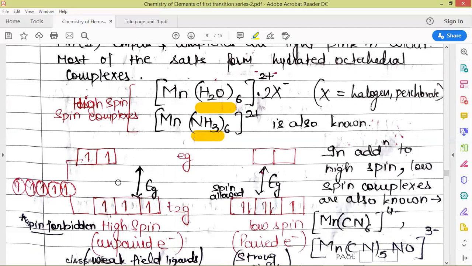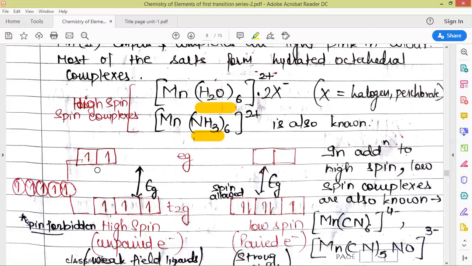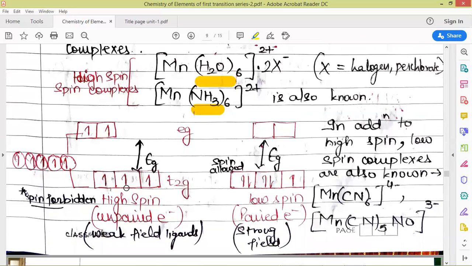And when strong field ligands approach any metal, what happens is high spin complexes are obtained, that pairing doesn't take place because pairing energy is more in comparison to... pairing energy is less in comparison to the energy gap.